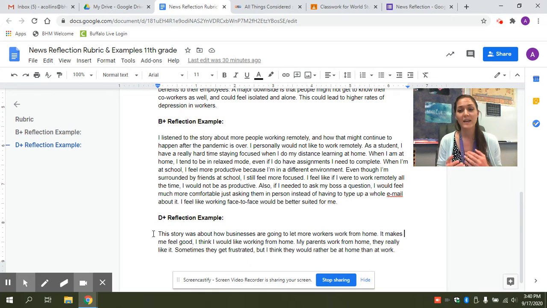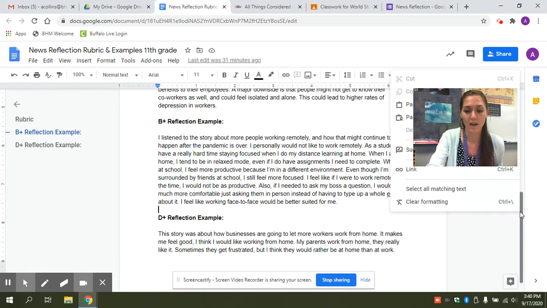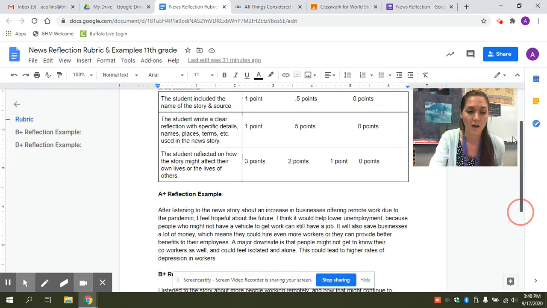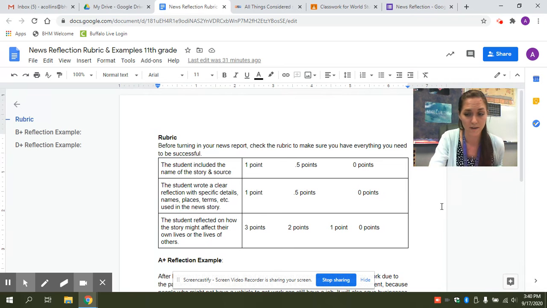So this one is pretty basic. This is something I would kind of expect maybe from a 6th grader, just because it's a very basic response, right? It's all about, I would feel good, my parents do it, and they like it, right? That's a pretty basic response. So hopefully this helped clarify some of those expectations and what you can do to get an easy A on this news reflection assignment.